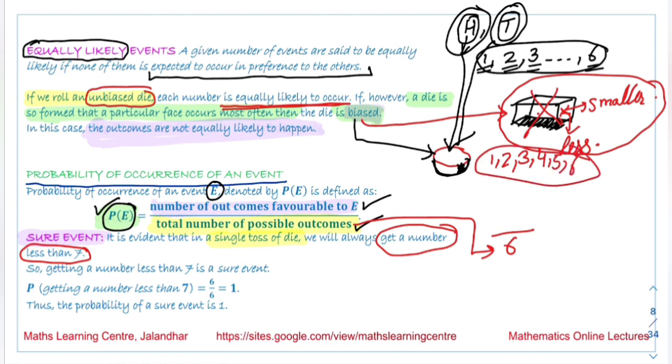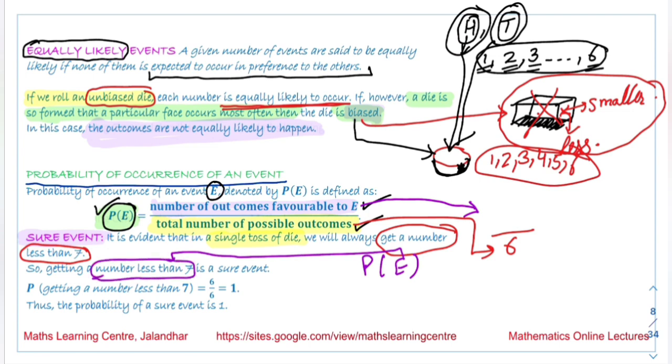And when we are talking about the number of favorable outcomes, what we are trying to find is the probability of the event, and the event is to get a number less than 7. All these numbers are less than 7, so all these are favorable outcomes. So the number of favorable outcomes is 6, and the probability we obtain is 1.